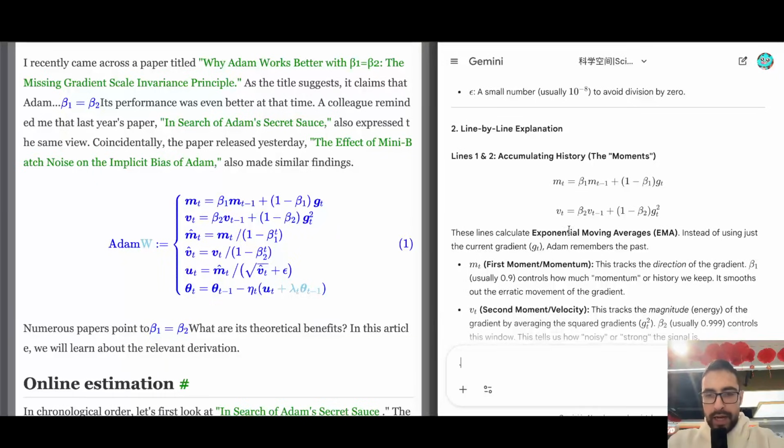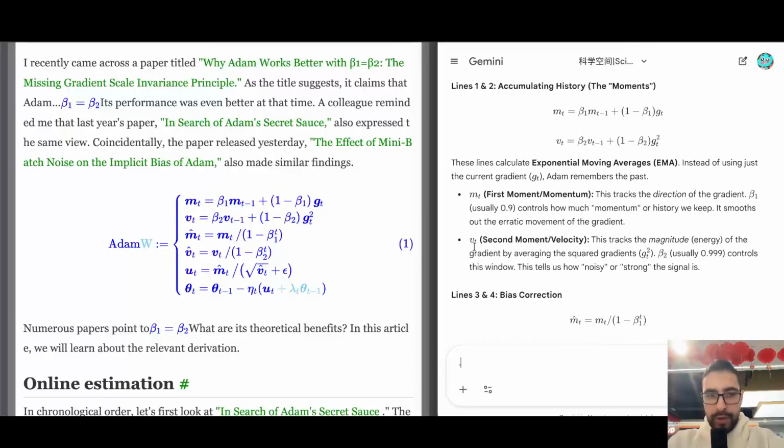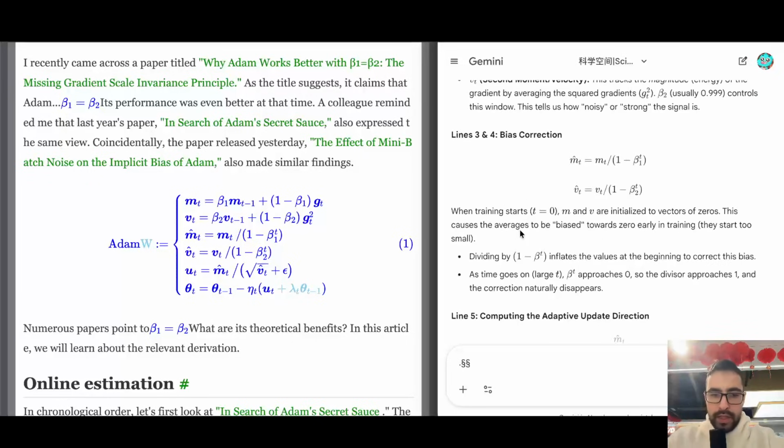I will just go quickly over how AdamW works because I made a lot of videos. There are a lot of videos, and LLMs can help you explain or understand. So these two are for the beginning of the training when M and V are initialized at 0. Because they're initialized at 0, the results of this will also be very small numbers. So then you need to use these in the beginning of the training based on beta, t, based on the timestamp. This will increase these values in the beginning of the training, the exponential moving averages.